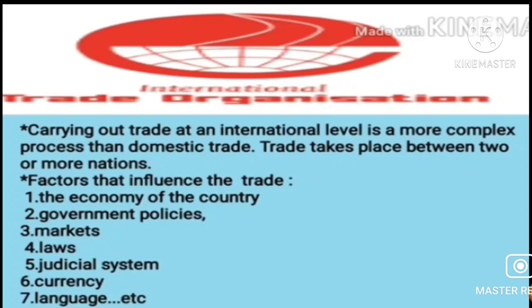Now factors like the economies of the country, the government policy, the markets, laws or judicial system, currency, language, etc. influence the trade. The political relations between the two countries also influence the trade between them. Sometimes the obstacles in the way of trading affect the mutual relationship adversely, right?